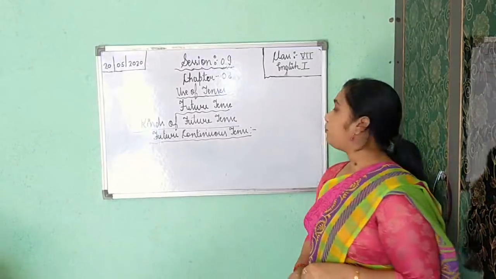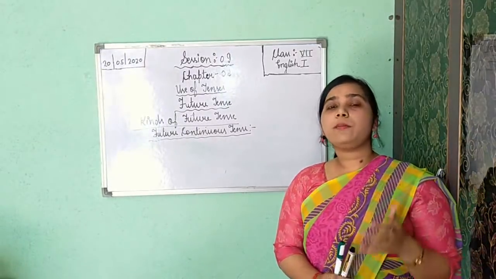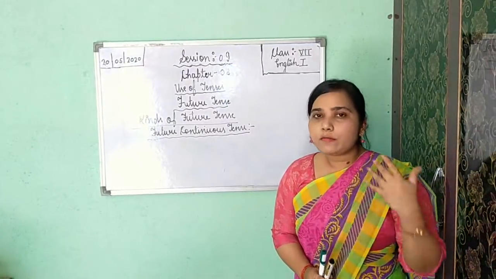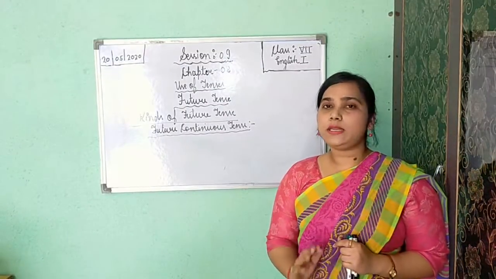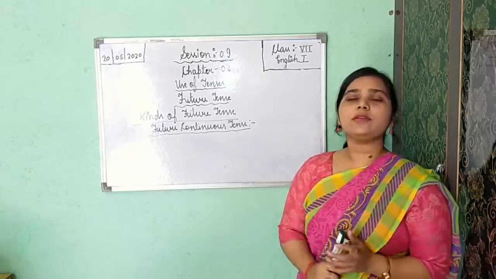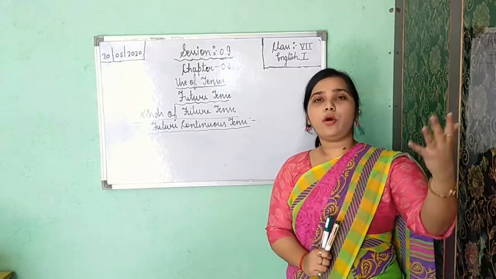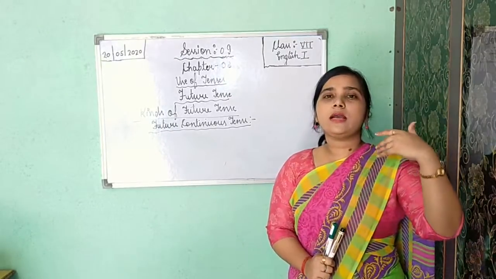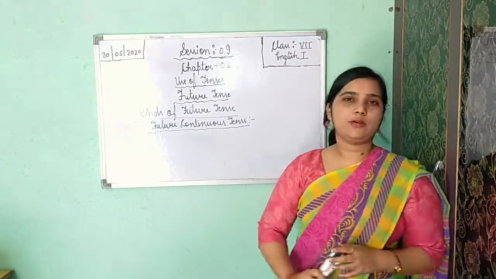So listen carefully. To show an action which will be going on in future, there you will use future continuous tense. It will be going on in future, also in continuation form. That time you will use future continuous tense.